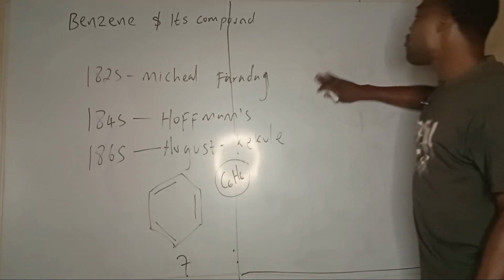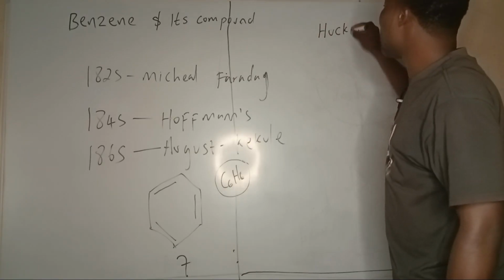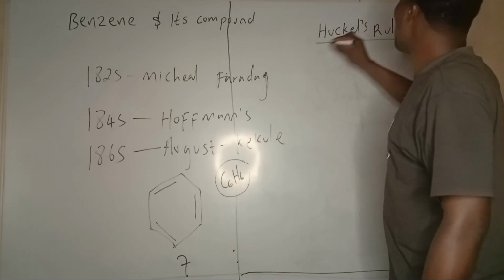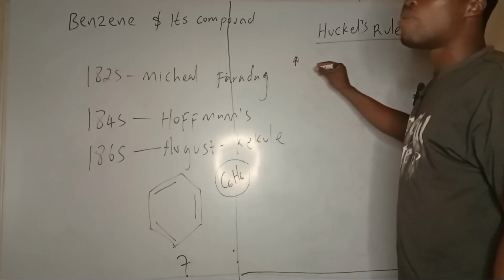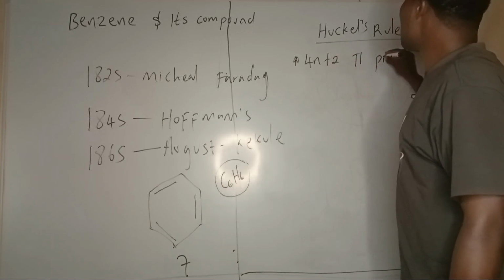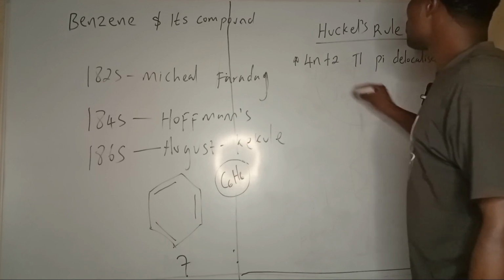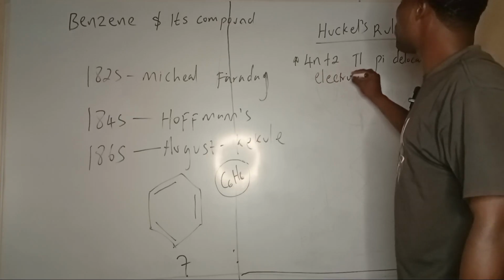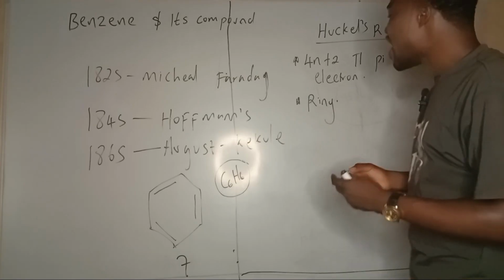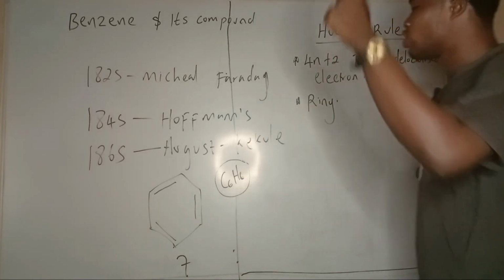Now, before I explain the structure of benzene, I would like to talk about Hückel's rule very fast. Hückel provided a rule that any aromatic compound should have 4n plus 2 pi delocalized electrons, and the compound should have a ring. That brings us to Kekule's structure, which was discovered earlier.